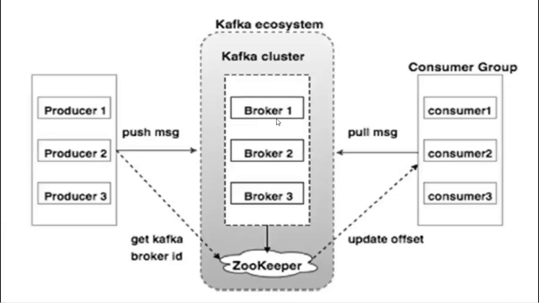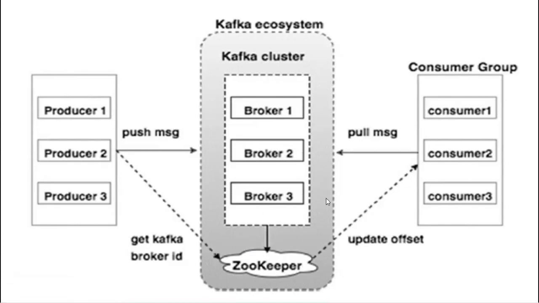Inside the Kafka cluster you have the broker, inside the broker you have the topic, and inside the topic you have partition one, partition two, partition three. All of this is the Kafka architecture. And this is the Kafka ecosystem. Inside the Kafka ecosystem you have ZooKeeper, which helps us run Kafka.